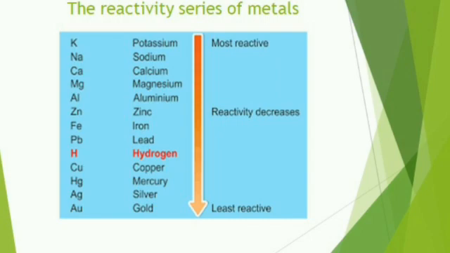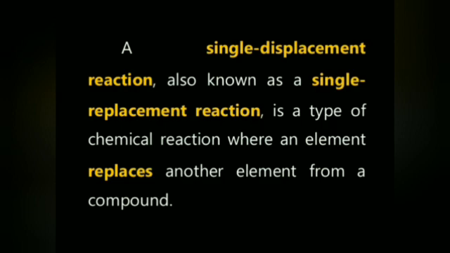And from the bottom, look at this. Platinum, gold, silver, mercury, copper. These are placed at the bottom. So the metals which are placed at the top are considered as more reactive metals, and metals which are placed at the bottom are considered as the least reactive metals. Clear why I am saying all these things? Because we are going to learn one more reaction, the chemical property of metals and even non-metals. We are going to learn what is known as displacement reaction. I will explain what a displacement reaction is with an activity.